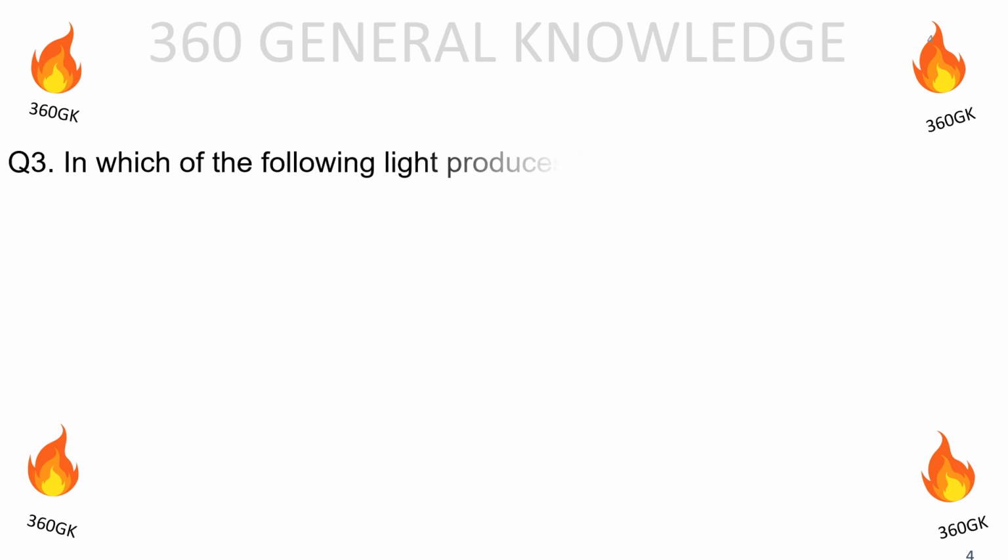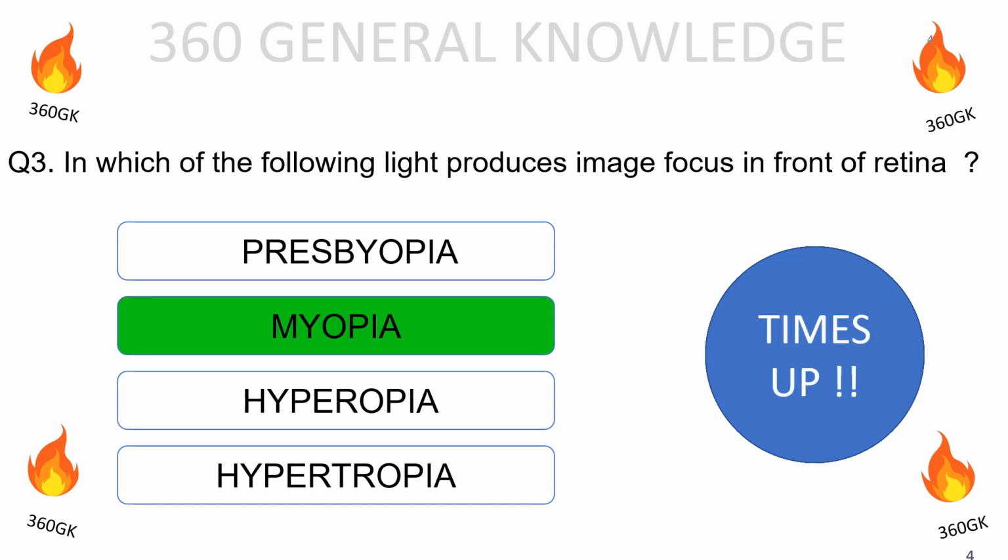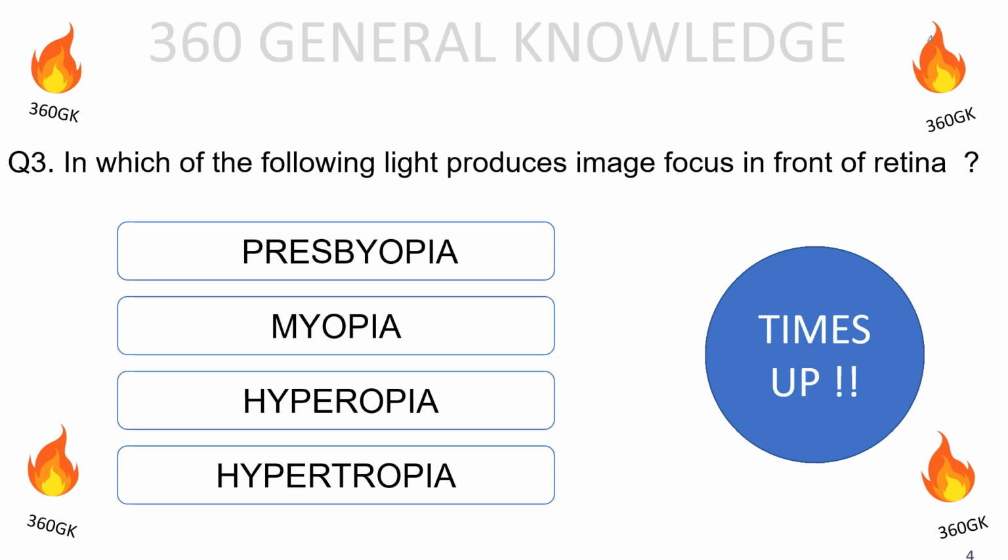In which of the following does light produce an image focus in front of the retina? Presbyopia, myopia, hyperopia, hypertropia. The correct answer is myopia.